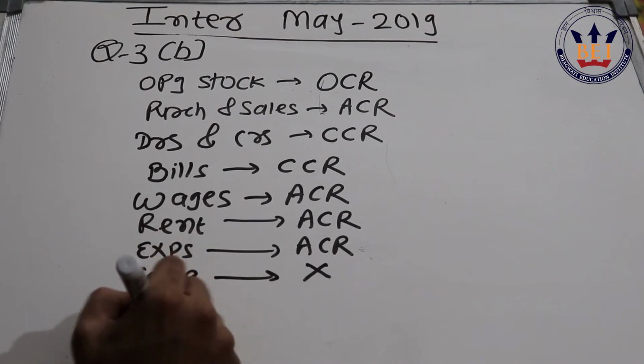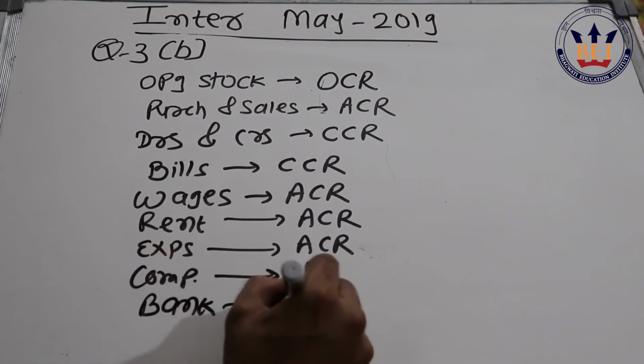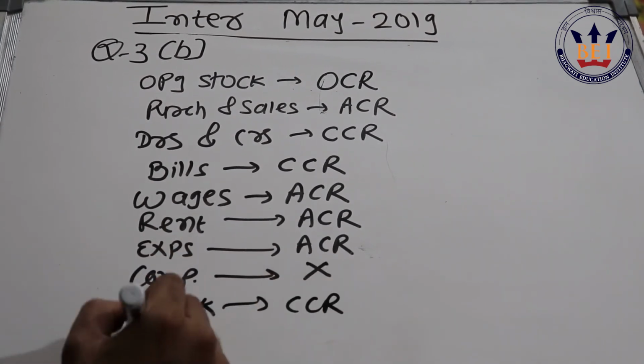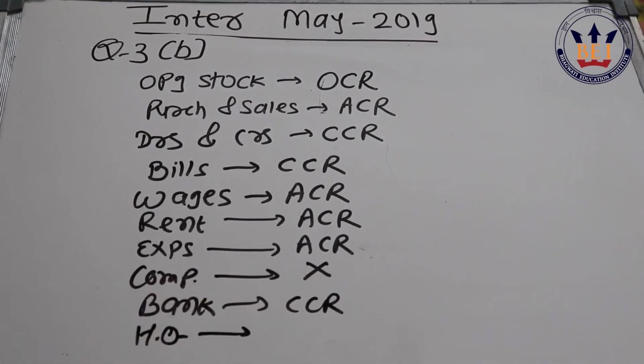Then bank balance, obviously closing conversion rate. And head office, we will not convert it. Whatever balance of our branch is there in the books of head office, we will take it. Then whatever difference is coming, simply we adjust it and we're done. So I don't think anyone will miss even a single mark in this. It's purely a cash mark.